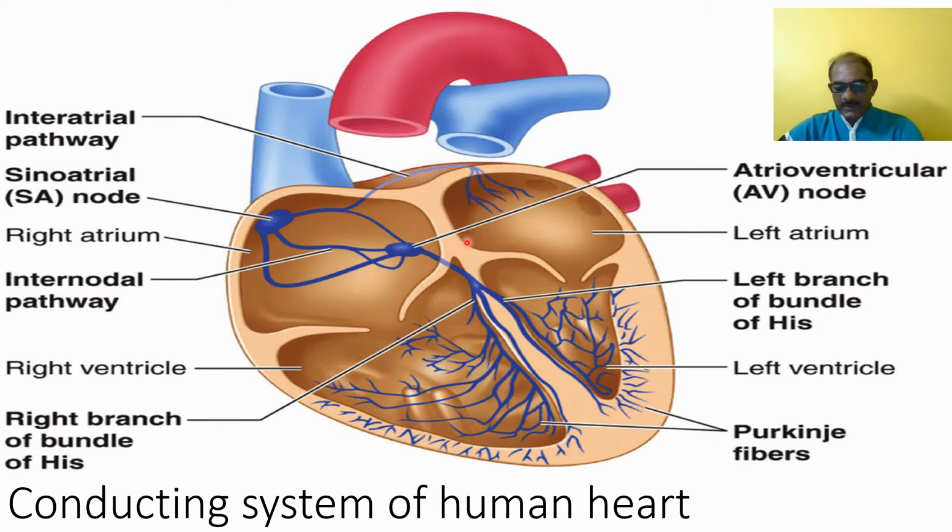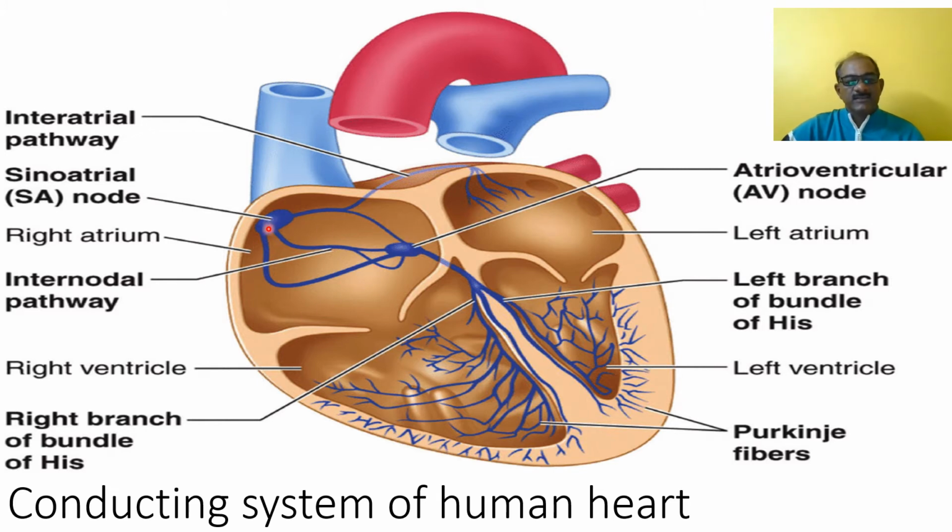And this wave of contraction is generated by the SA node. The generation occurs in this SA node, and after the generation, it spreads over the wall of the atria, right as well as left. That is the contraction, which is the auricular contraction.